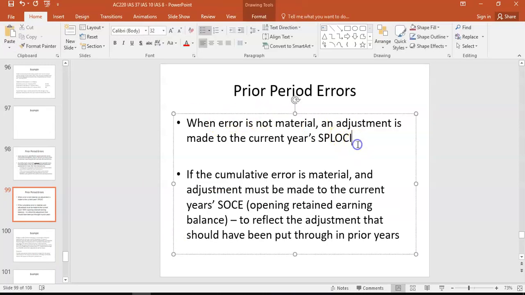You don't have to go back and adjust prior year, but if the cumulative error is material, because there could be a couple of errors over a number of years, then you must go back and adjust the statement of change in equity, which means adjust opening retained earnings. And the reason you would adjust opening retained earnings is that the error impacts previous years' P&Ls. And of course, all previous years' P&Ls go to retained earnings. So you're looking at the cumulative adjustment in the opening balance. I think the easiest way to look at this then is, let's look at some examples.